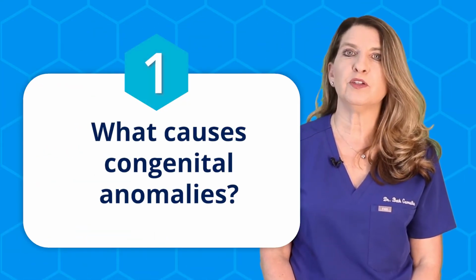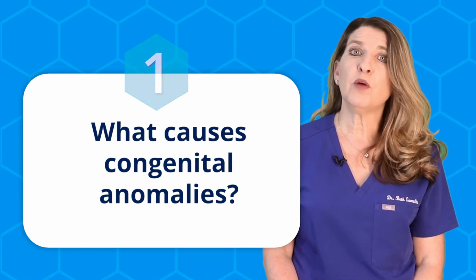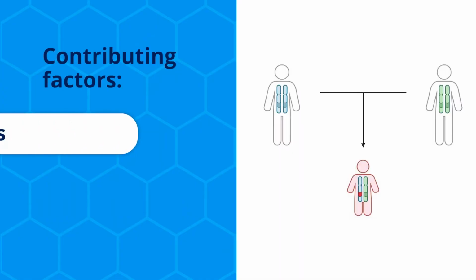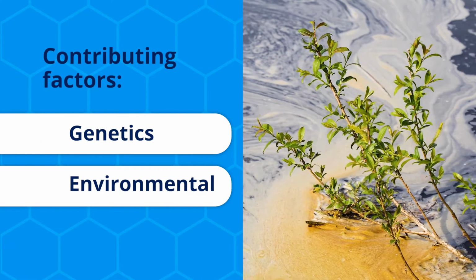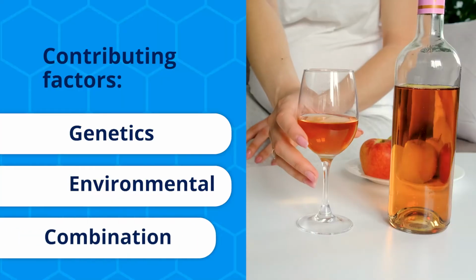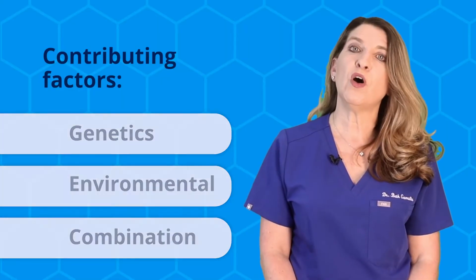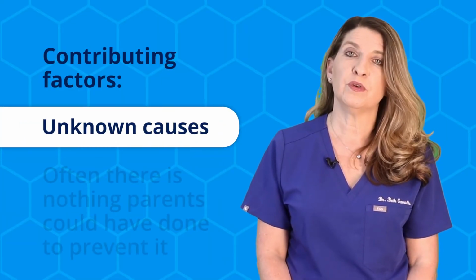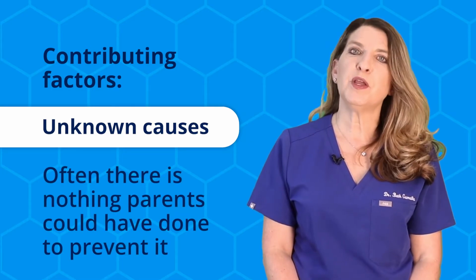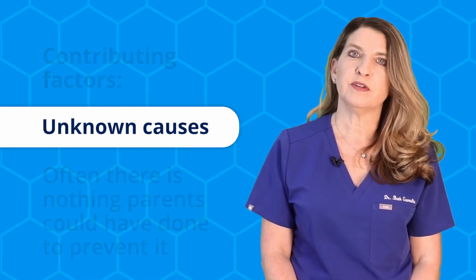What causes congenital anomalies? Congenital anomalies can have different causes, such as genetic factors, environmental factors, or a combination of both. Sometimes the cause of a congenital anomaly is unknown. Often, there is nothing that the parents could have done to prevent it.